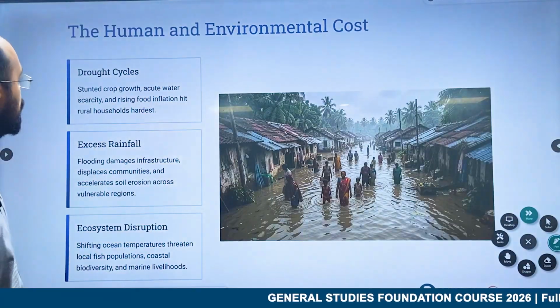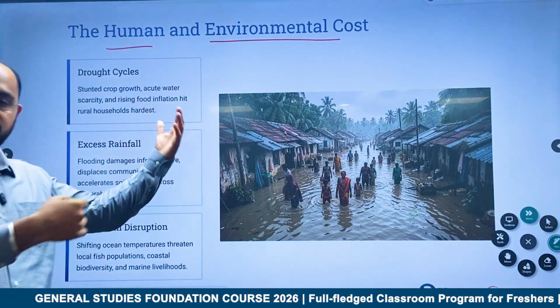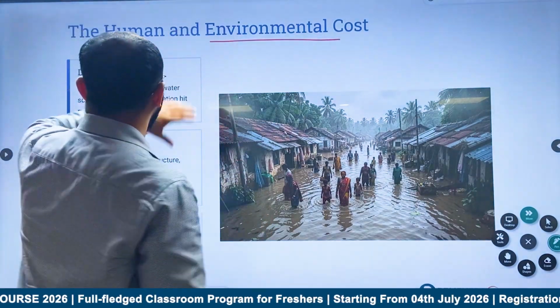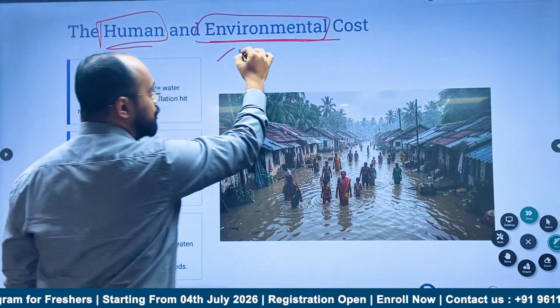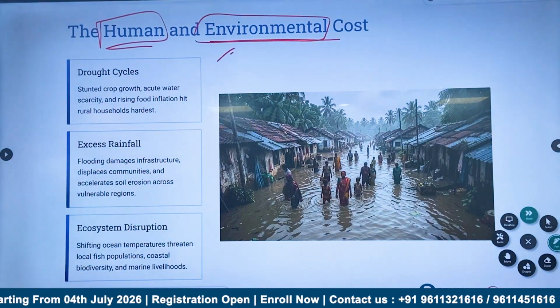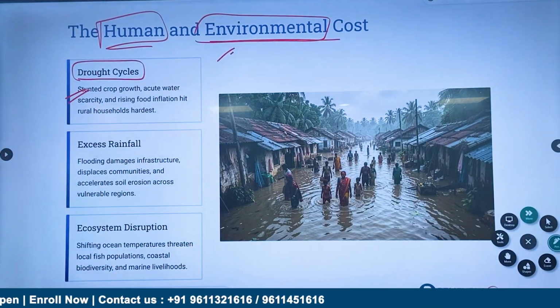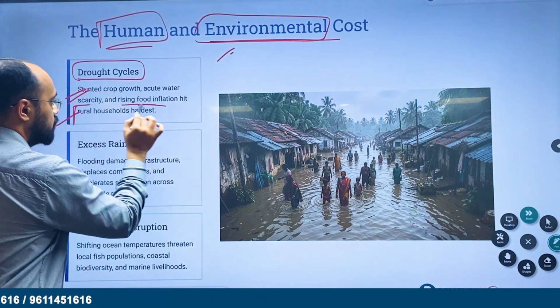Now we'll move on to the human and environmental costs. Earlier we saw the economic costs. First is the drought cycle: stunted crop growth, acute water scarcity, and rising food inflation will hit rural households very much.